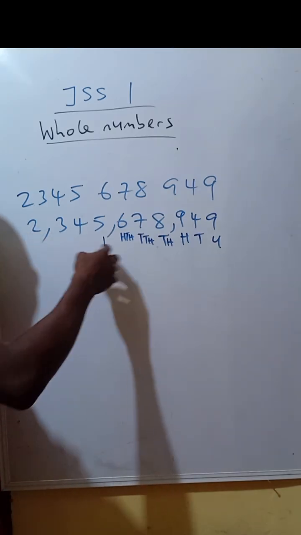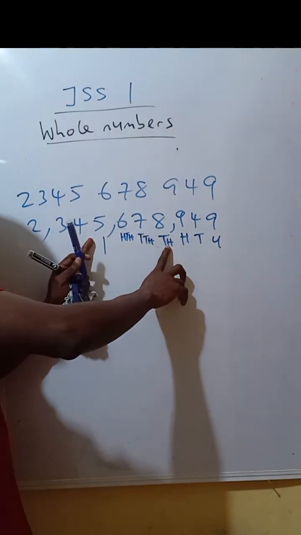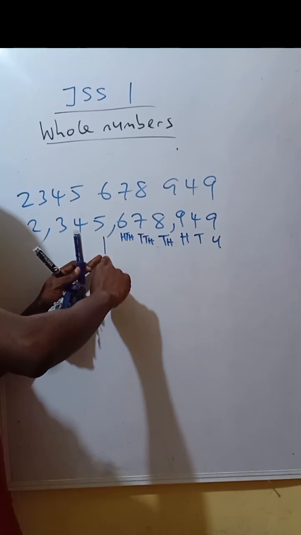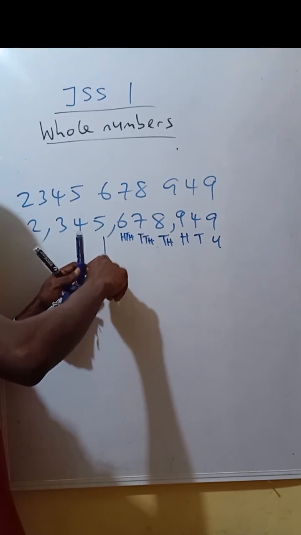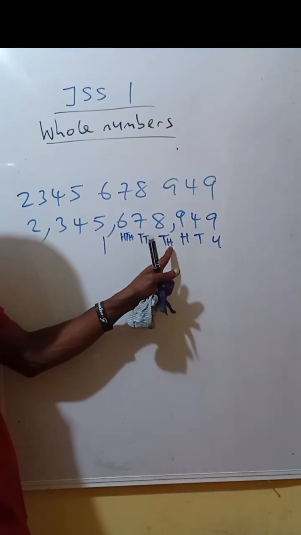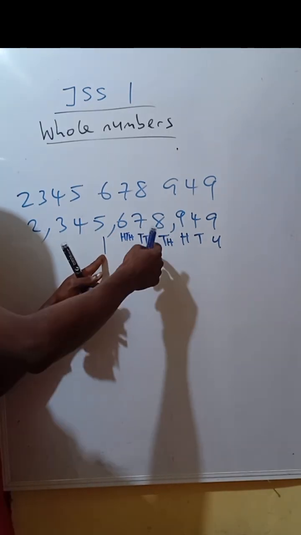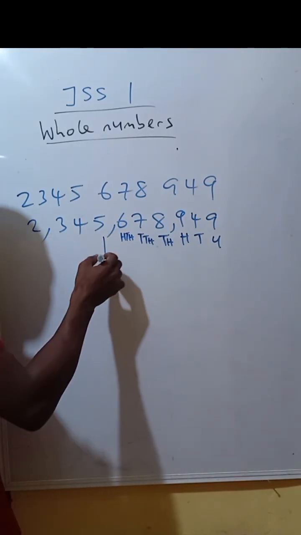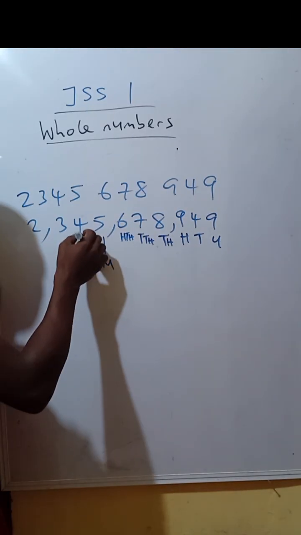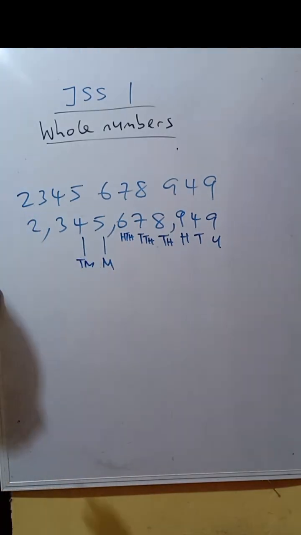Now, after 100 of thousand, I told you that million is a thousand of thousand. It's supposed to be written as thousand of thousand, but there's a special word used for it, which is what? Million. Instead of writing thousand of thousand, I'll write million. Then this one is 10 million, tens of million. The place value of this is 10 million.